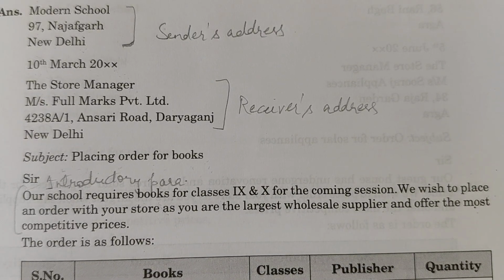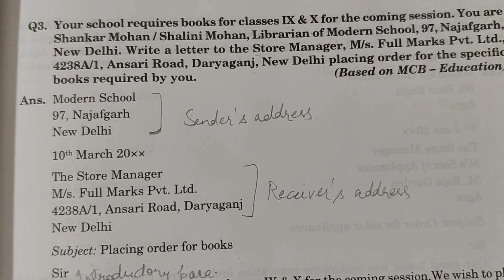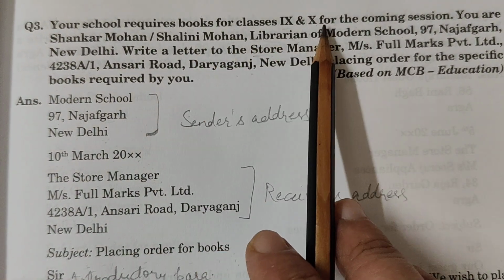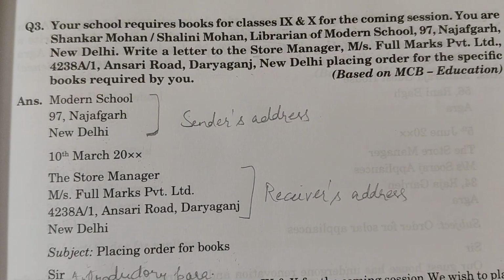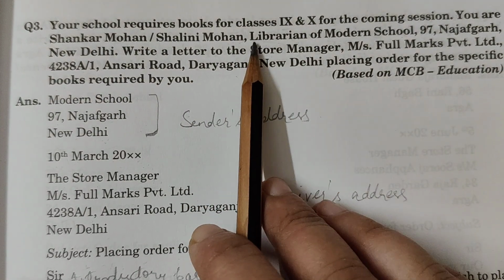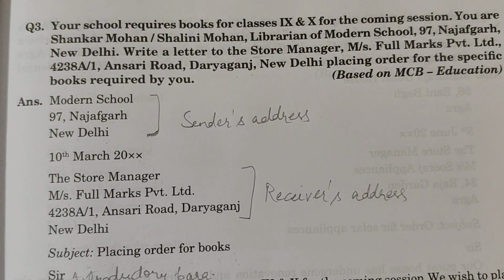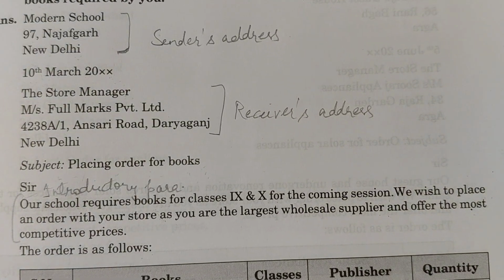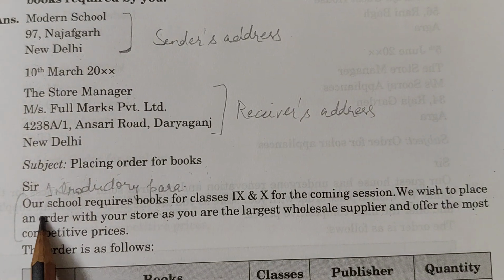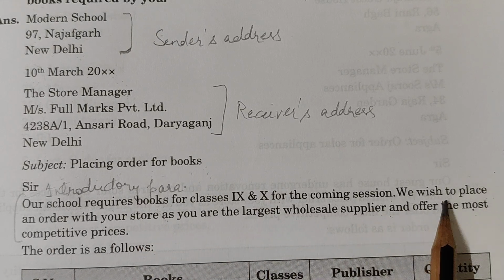So first of all you have to give the introduction, who you are, and that is given in our question itself, that your school requires books for classes 9th and 10th. So we have got that we want books for classes 9th and 10th. Then we came to know that we are writing this letter as a librarian. Okay, so here we get the language, and we will be writing our school requires books for classes 9th and 10th for the coming session.